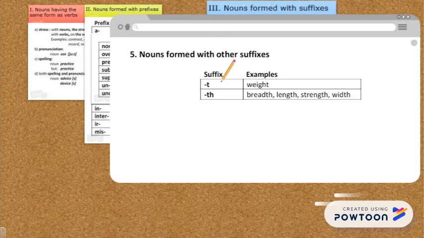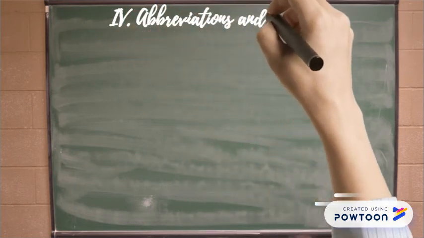Nouns formed with other suffixes are not such a broad variety, like weight, breadth, length, strength, or width. Abbreviations and acronyms are the fourth category in our study set.